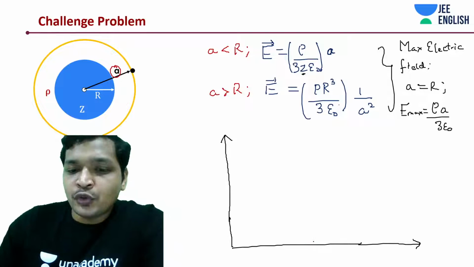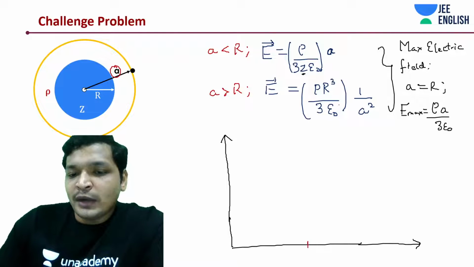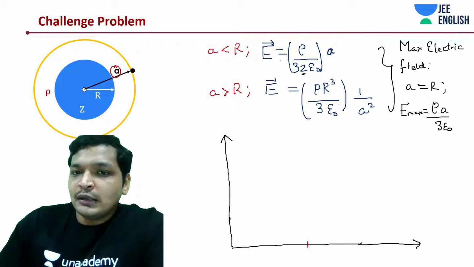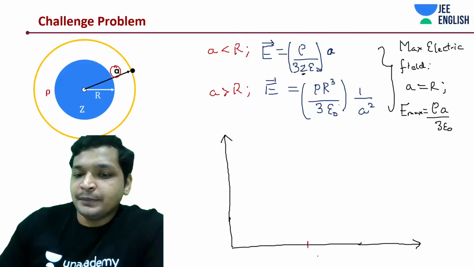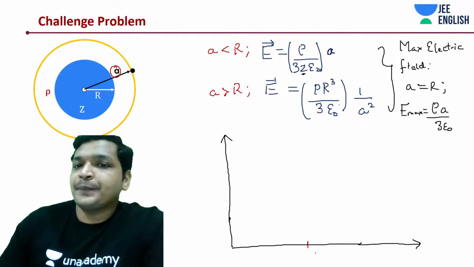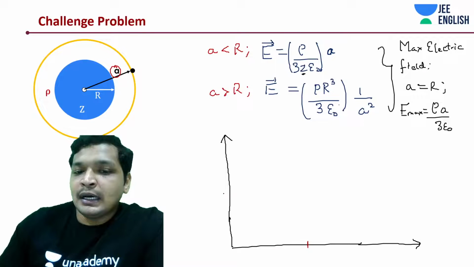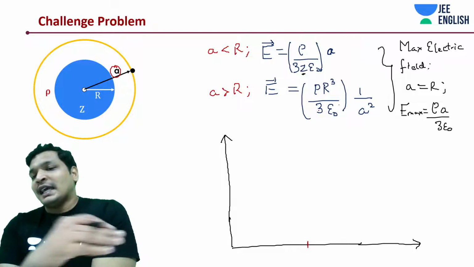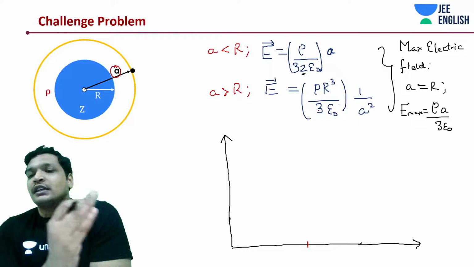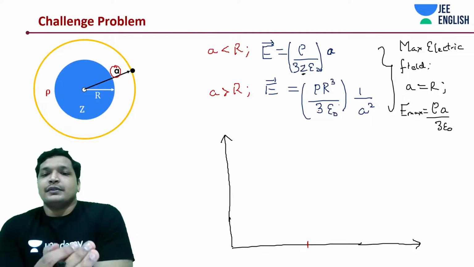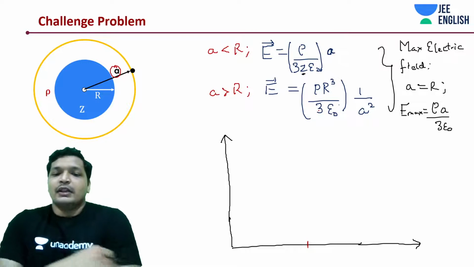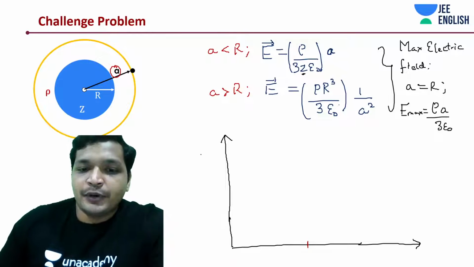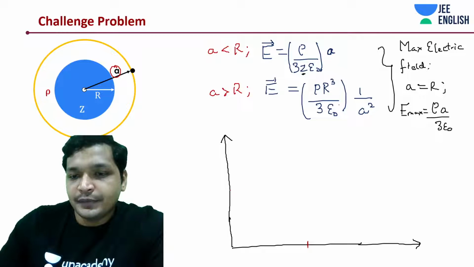So you have 2 points. One point, of course, at R within the sphere, it's going to be maximum. And just as you step out of that surface, the max field can be observed. This is how it should look actually.